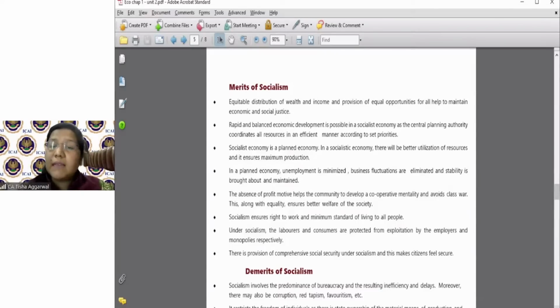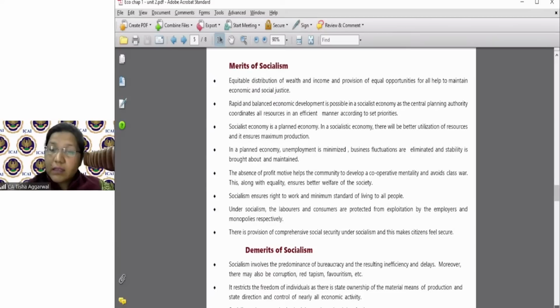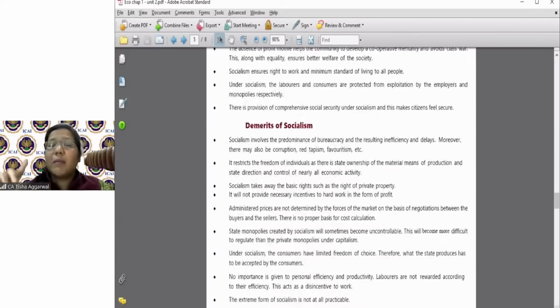ठीक है. पर डीमेरिट्स क्या आते हैं? The moment I talk about socialist economy, it comes the government. And with the government, there is a lot of bureaucracy, inefficiency, delay, red tapeism, corruption, favoritism. आप किसी पर्टिकुलर लोगों को फेवर करते हैं, आप मे बी अपनी पर्टिकुलर सेक्शन को करते हैं जो आपको लगता है शायद वोट देंगे. तो दैट इज वन प्रॉब्लम.